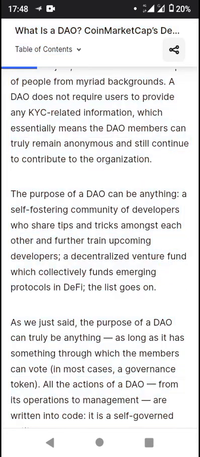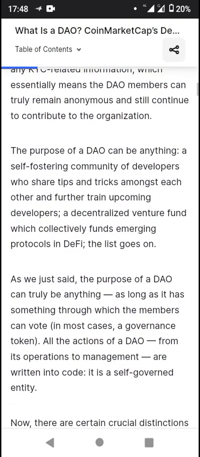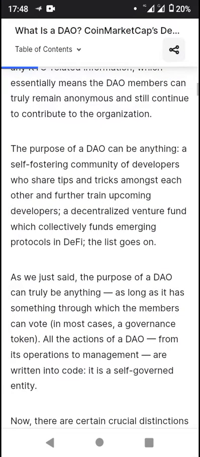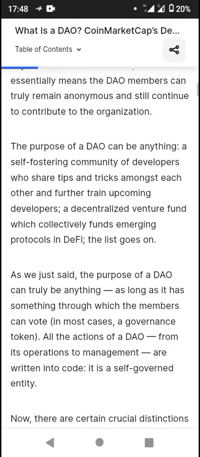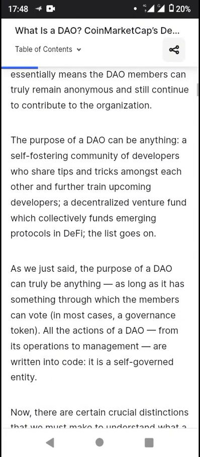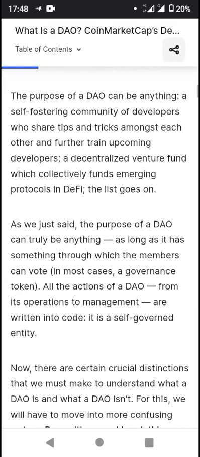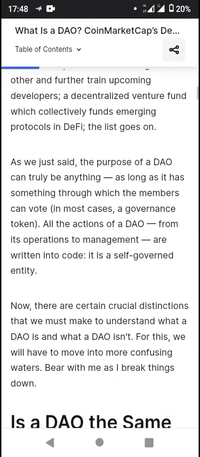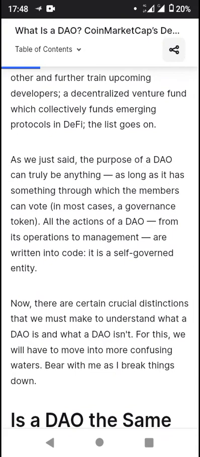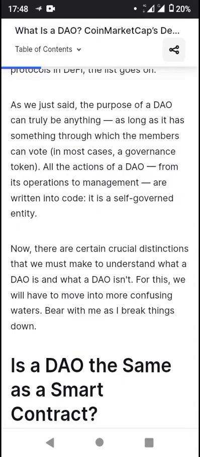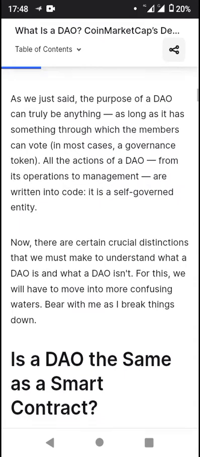Now, the purpose of the DAO can be anything: a self-hosting community of developers who share tips and tricks amongst each other and further train upcoming developers, a decentralized venture fund which collectively funds emerging protocols in DeFi, and the list goes on. The purpose of a DAO can truly be anything as long as it has something through which the members can vote, in most cases a governance token. From its operations to management, it is a self-governed entity written into code.